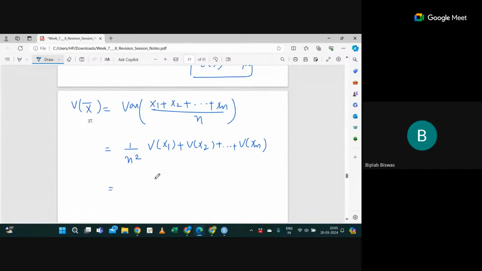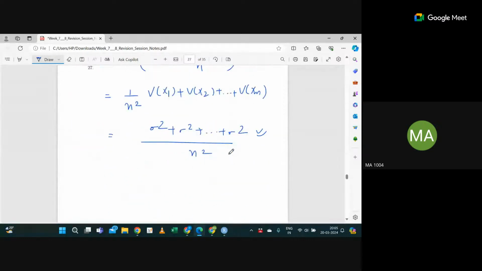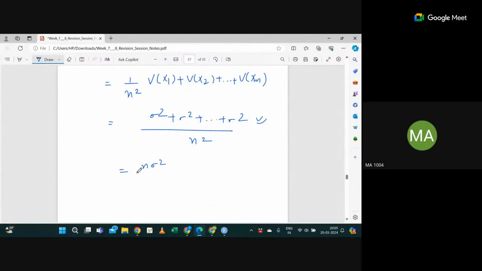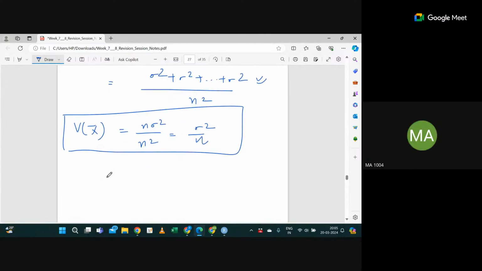So it will be sigma square divided by n square. Now if you see the numerator part, this is only for summation of x's, right? Are you getting the difference now? So it will be n sigma square divided by n square, which is nothing but sigma square by n, which is variance of x bar. Is the difference clear now? Yes, sir, got it. Correct.